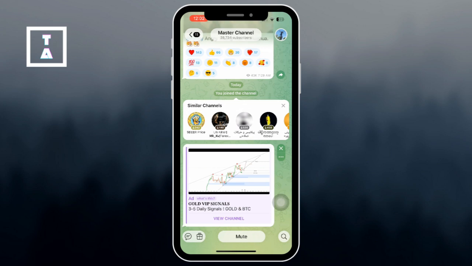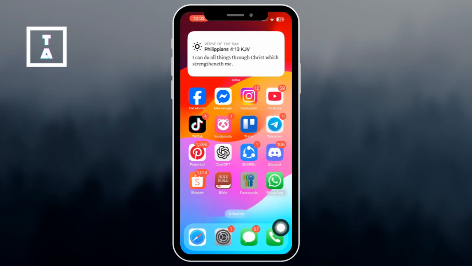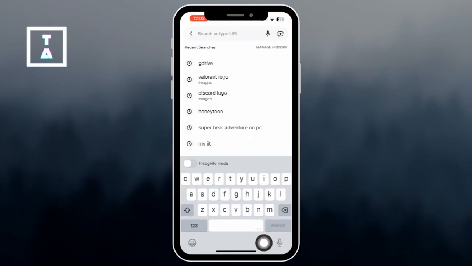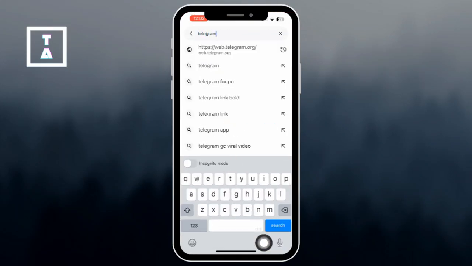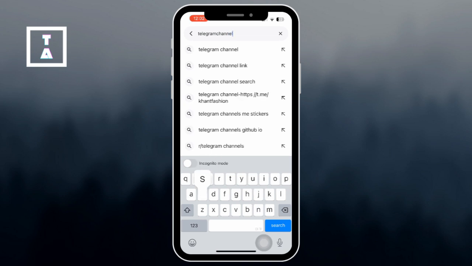Next, visit sites like tlgrm.eu or telegramchannels.me to browse channels by category. Click the link to open the channel in Telegram and join.